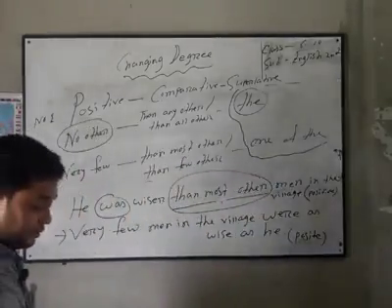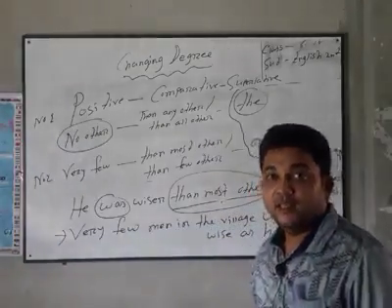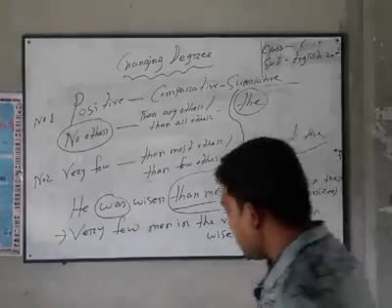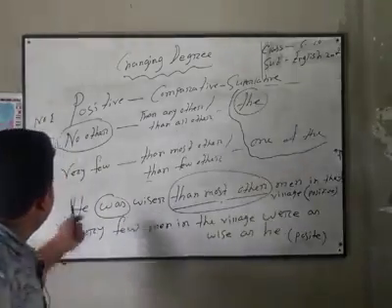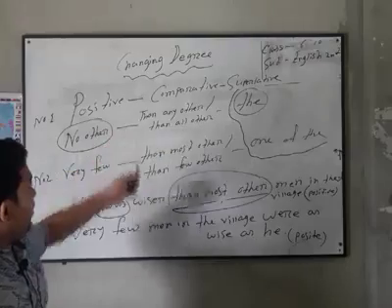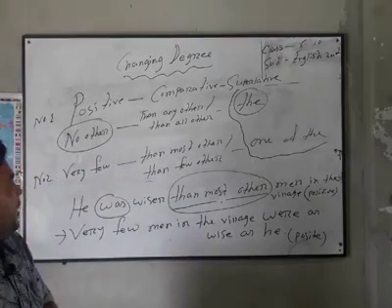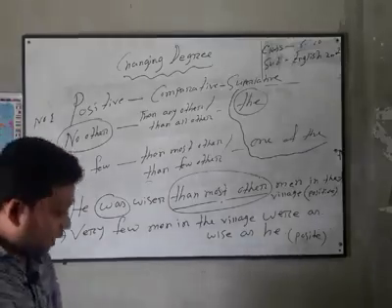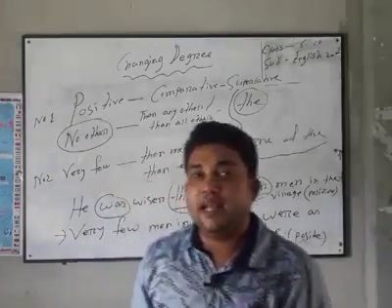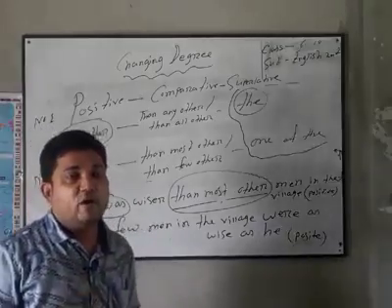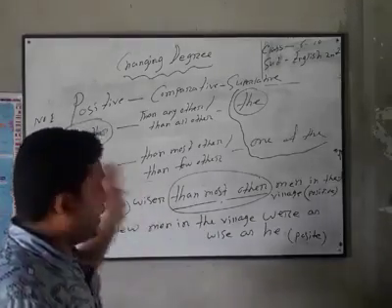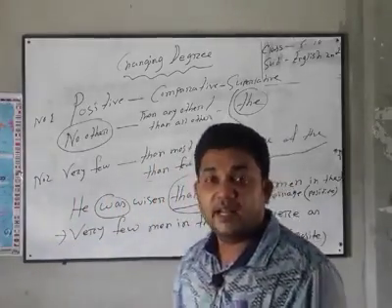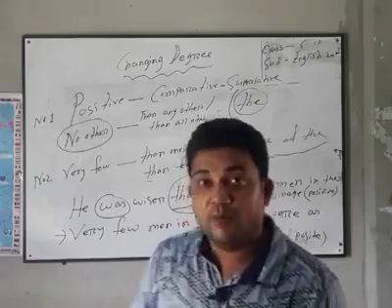Okay, dear students, I think you are now clear about our topic, and I think you can easily change comparative degree or superlative degree if you find it in a sentence, and you will easily make it positive degree. In our next class, we will again discuss the next part of degree. That means in the next class we will discuss how we can easily make superlative degree and comparative degree from other sentences.